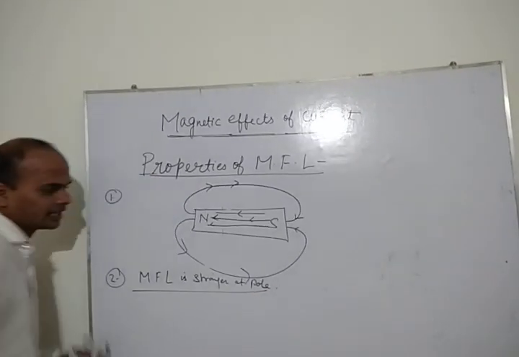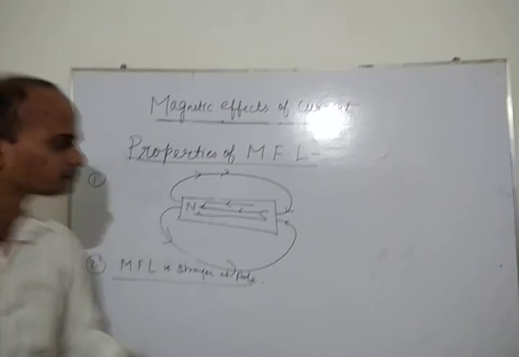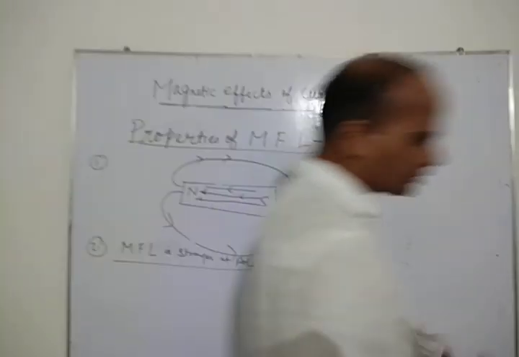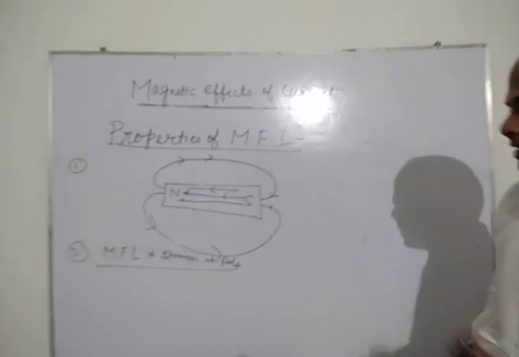This is the second property. Magnetic field line is stronger at the pole. Now the question is, how, sir, can we say that this is stronger at the pole? I want to just explain this one.